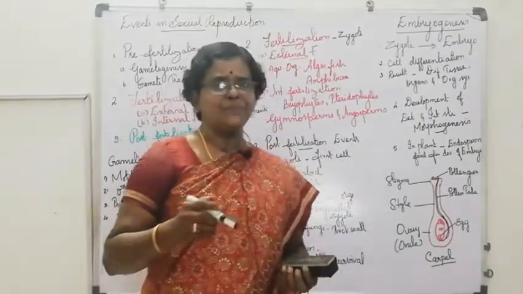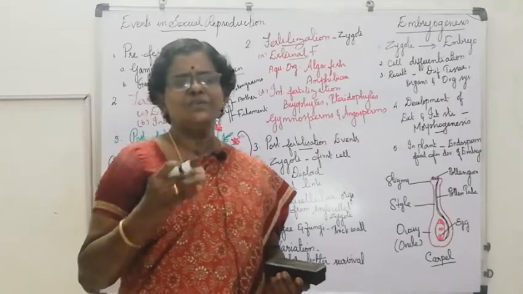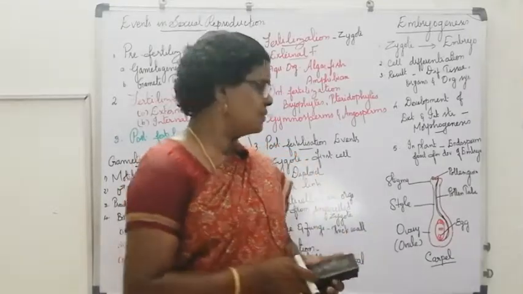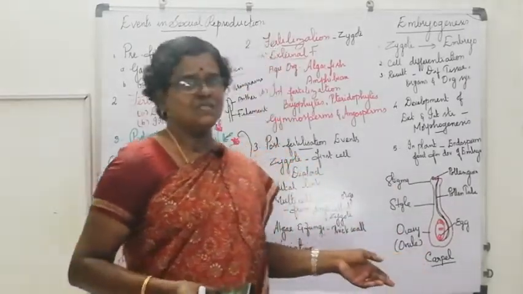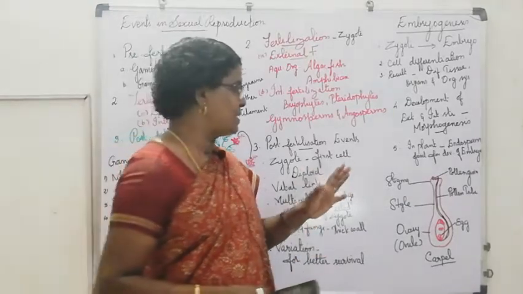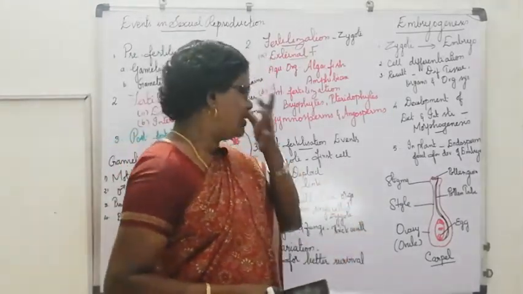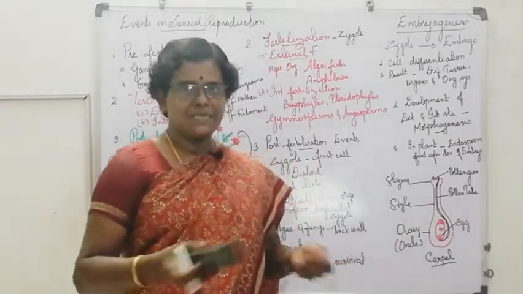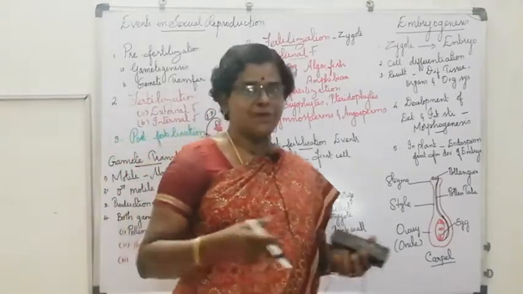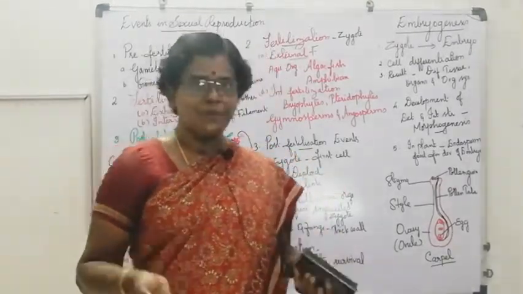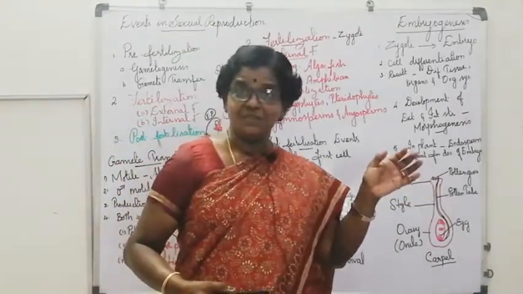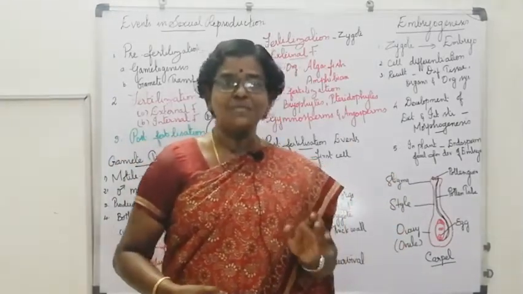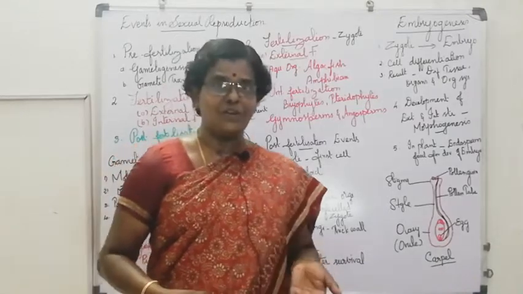Now you come to the plant. In plants, it is very interesting. After fertilization, the zygote develops. Like in animals, it divides and many cells form, then the embryo develops. The development of the embryo involves a special tissue known as endosperm. From the endosperm, the embryo gets food for its development.